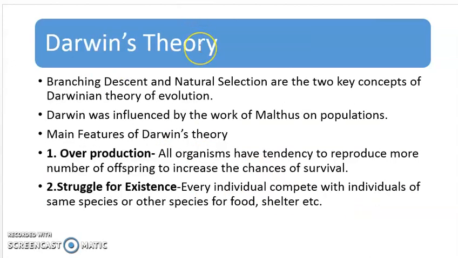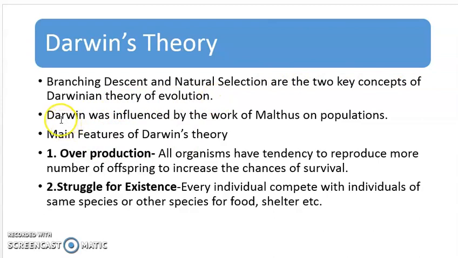Now comes Darwin's theory. Darwin's theory was based on two important concepts. One was branching descent. Branching descent means that there must be some common ancestor, and from that common ancestor different species have originated, just like we talked about Darwin's finches. And second is natural selection. That is, it is nature that selects the best suited individual, and that individual passes those characters to the next generation. These are the two key concepts of the Darwinian theory of evolution.